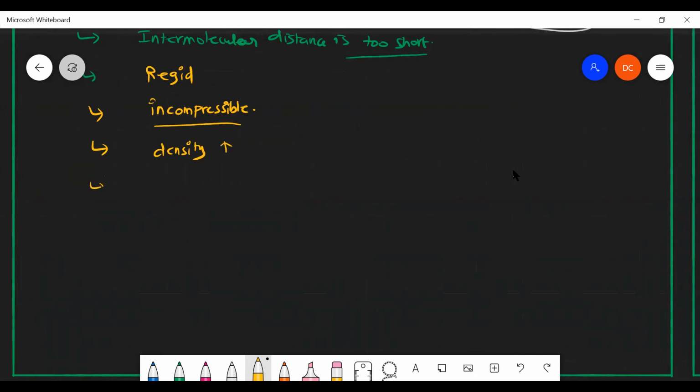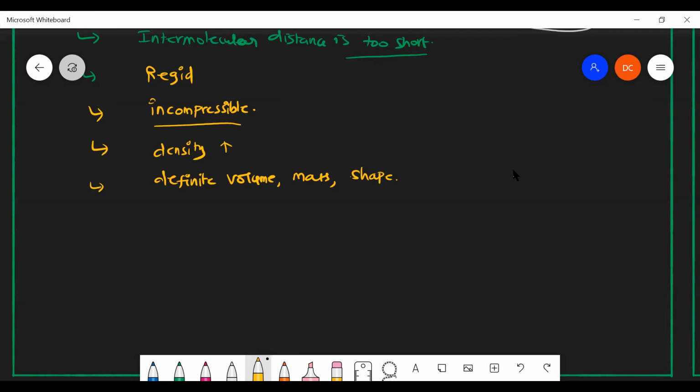Fixed volume. Very nice. They have a definite volume. Then definite mass. Definite shape. So any solid, if you take, it can have some shape. For example, mobile, it has some shape. I have a book, we have some shape. Water bottle, we have some shape.